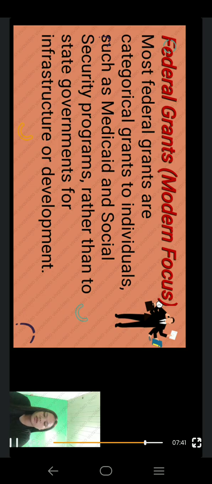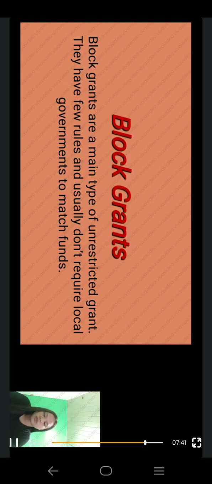Next is block grants. Block grants are a main type of unrestricted grants. They have few rules and usually don't require local governments to match funds. For example, TANF, Temporary Assistance for Needy Families, is a major block grant that helps states provide income support for low income families.